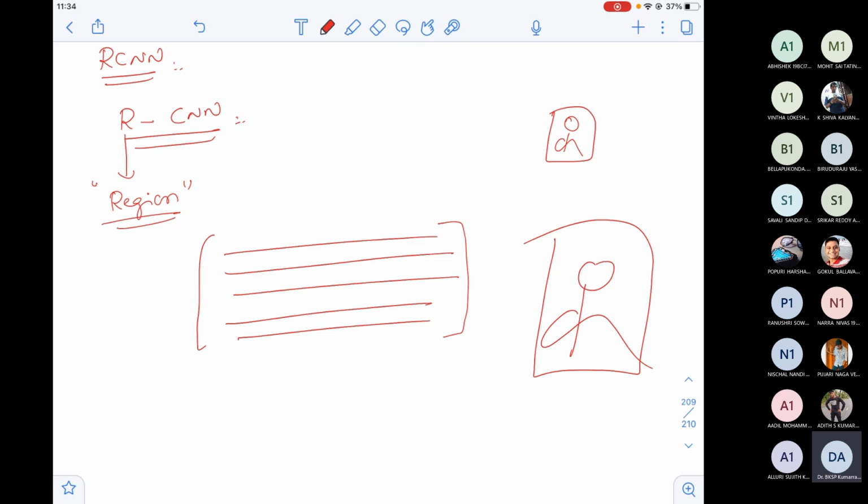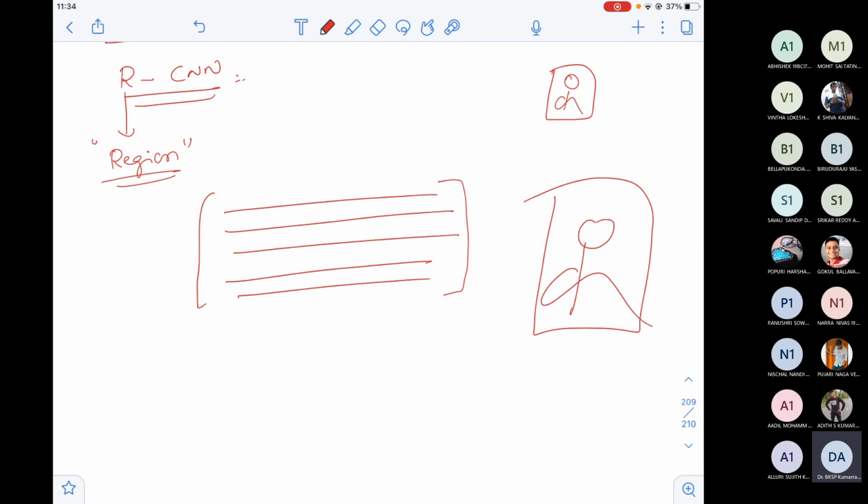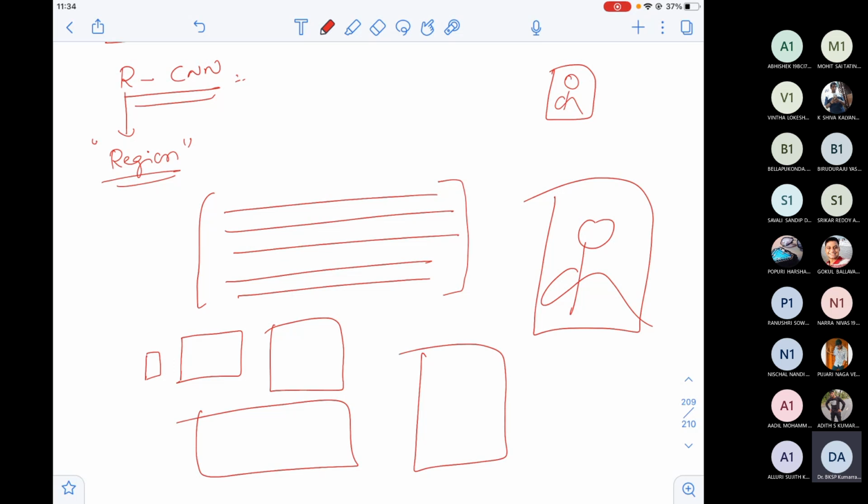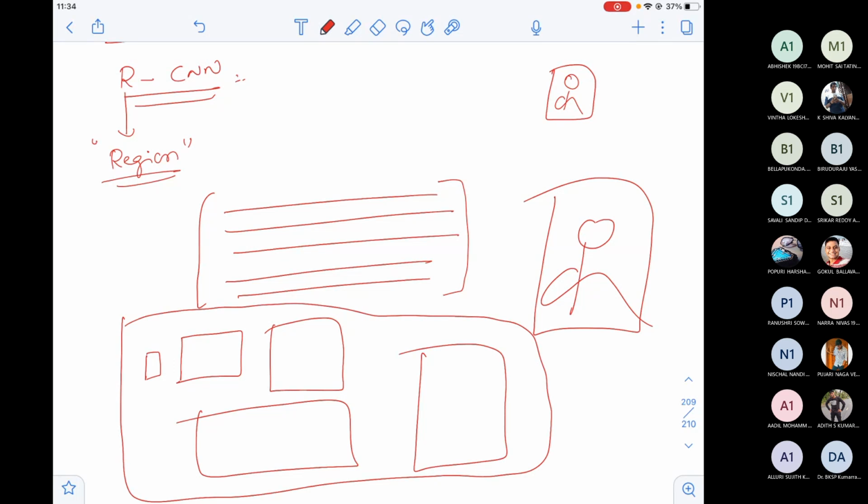So what we do is we propose various possible box sizes. Maybe I propose a small box here, maybe this box here, maybe like this. I first propose various boxes, very randomly. What is the width and height? It's completely up to you.